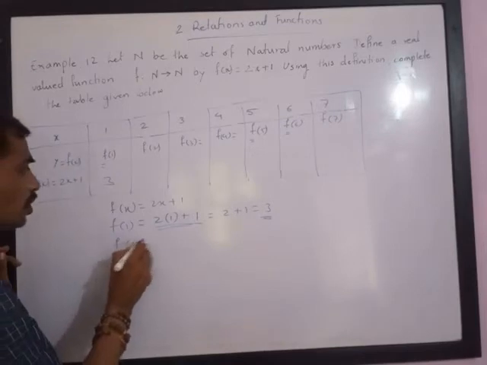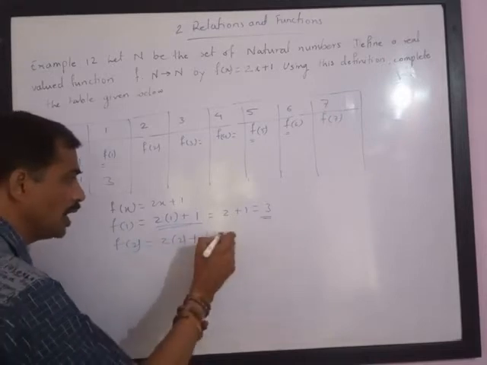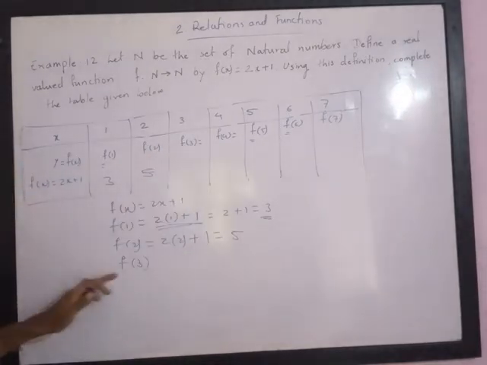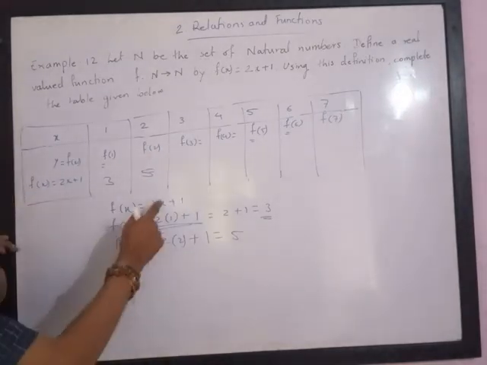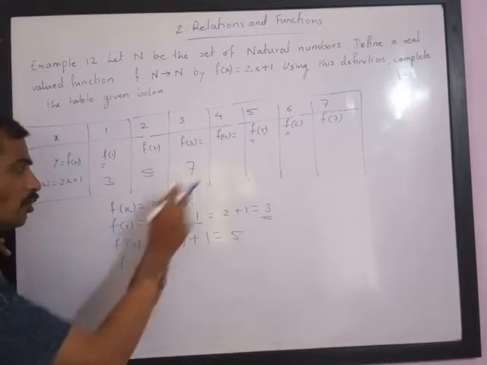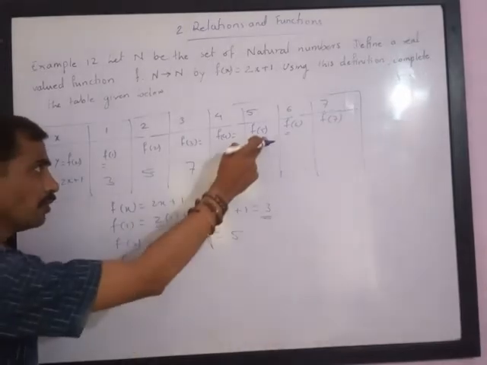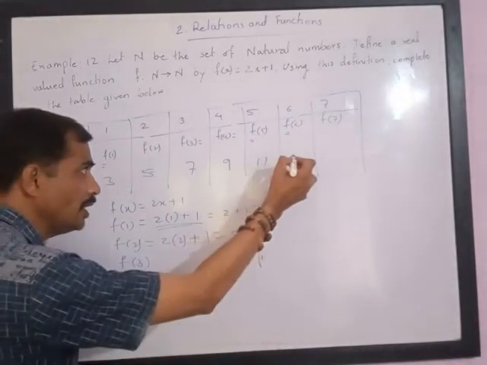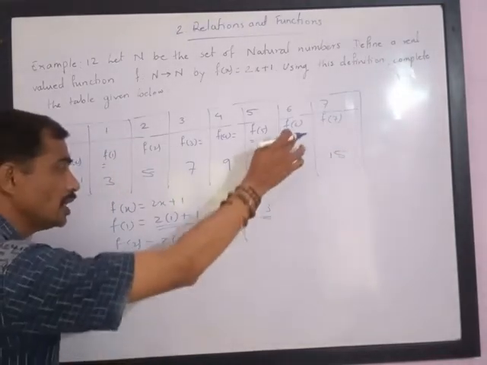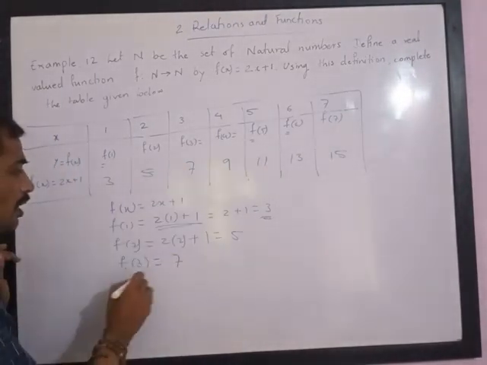f of 2 is equal to, put x is equal to 2 in this, you will get 2 into 2 plus 1, 4 plus 1, that is equal to 5. It means f of 2 is 5. f of 3, put x is equal to 3 in this. You will get 3 twos are 6 plus 1, 7. For f of 4, put x is equal to 4. You will get 4 twos are 8 plus 1, 9. Then put x is equal to 5. You will get 5 twos are 10 plus 1, that is equal to 11, then 13 and 15. You can check: 7 twos are 14 plus 1 is 15, 6 twos are 12 plus 1 is 13. So you will get f of 3 is equal to 7 and so on.